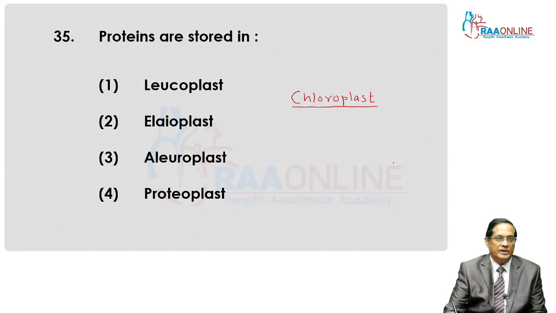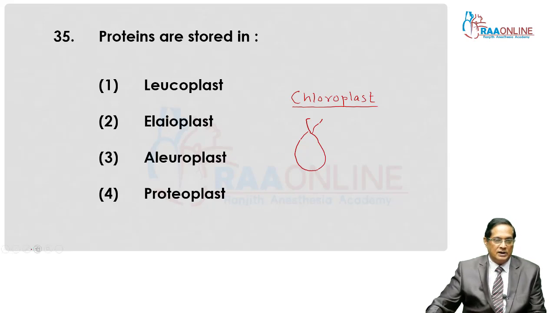Their shape varies in green algae. For example, in Chlamydomonas, the shape of the chloroplast is cup shaped.